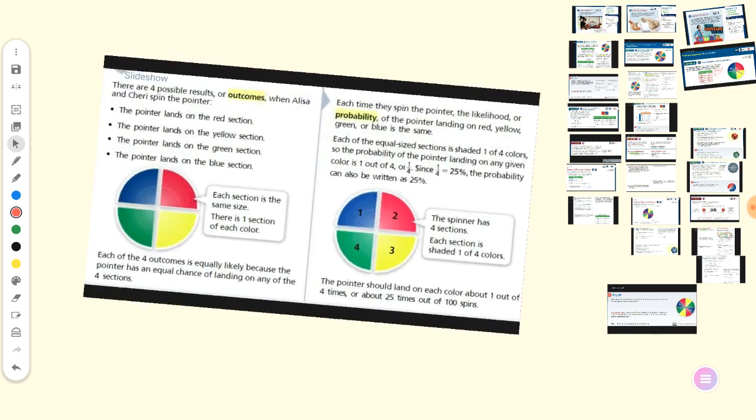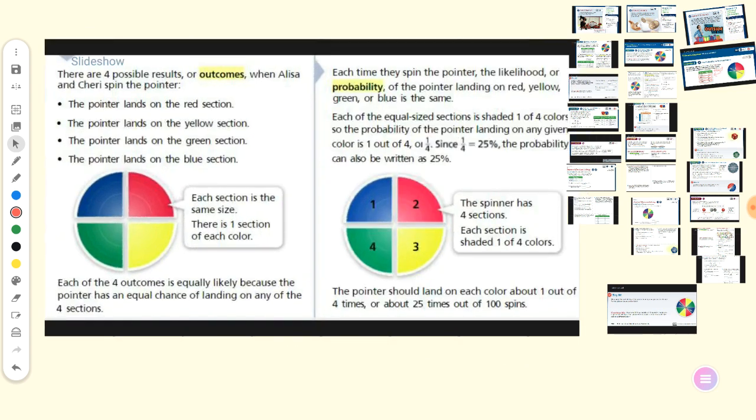The example also says that there are 4 possible results. The results are called outcomes. So the word outcomes refers to what? Results. So all possible results could be what?